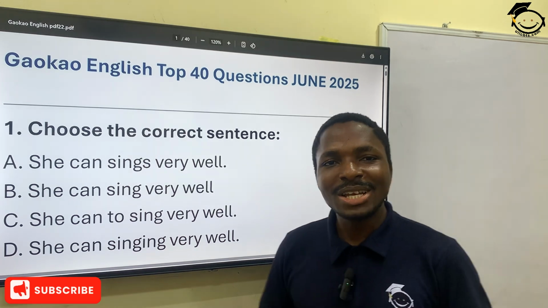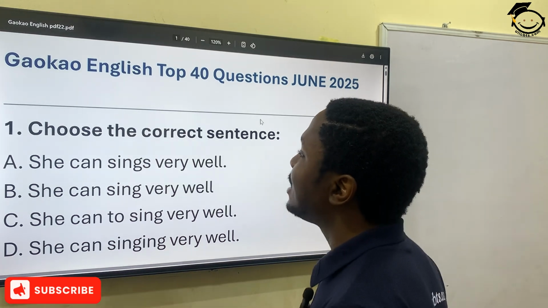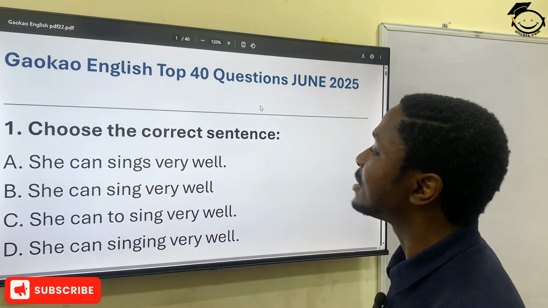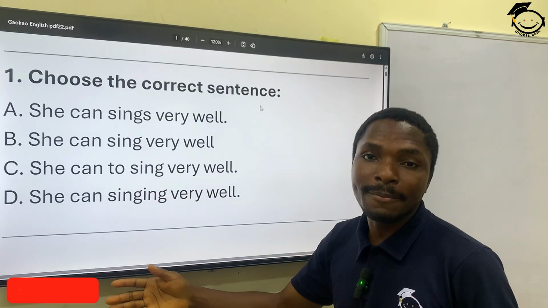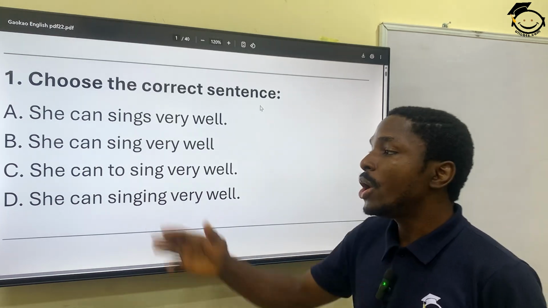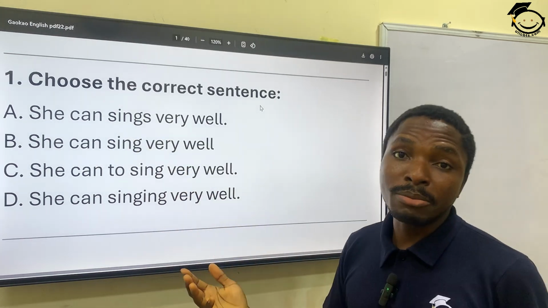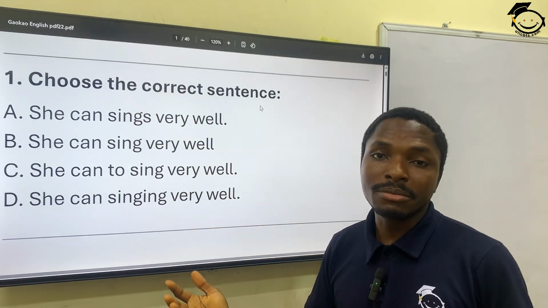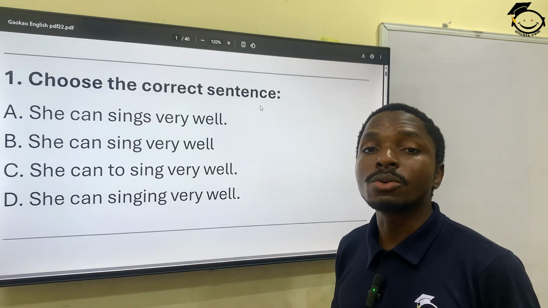Welcome back. So let's go to question 1. It says choose the correct sentence. We have 4 sentences here. Like I always say in all of my English tutorials, when you have multi-choice questions, what do I mean by multi-choice questions? Questions that you have options to pick from. They are MCQs.